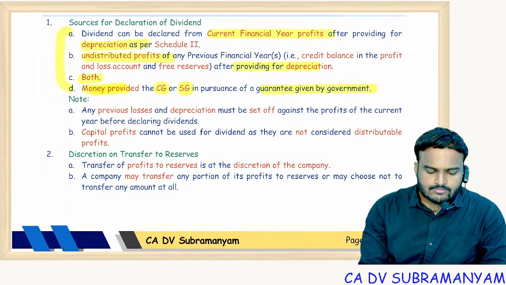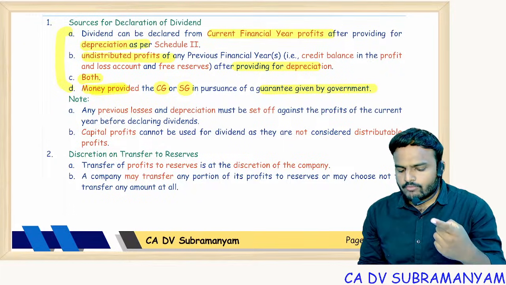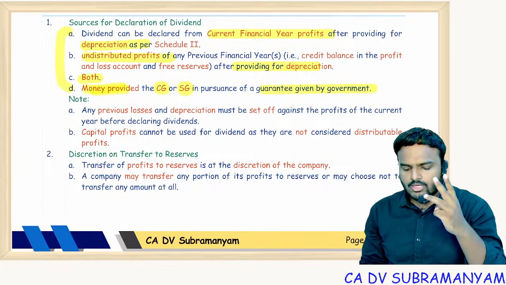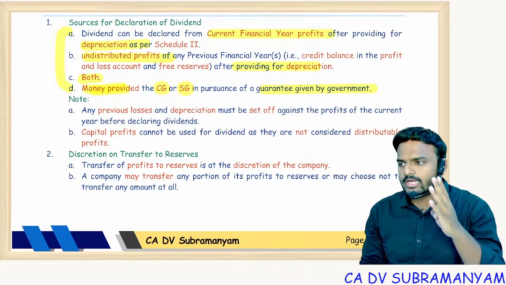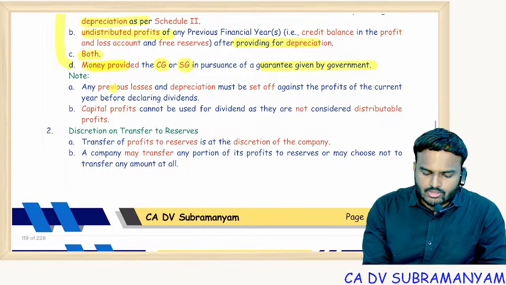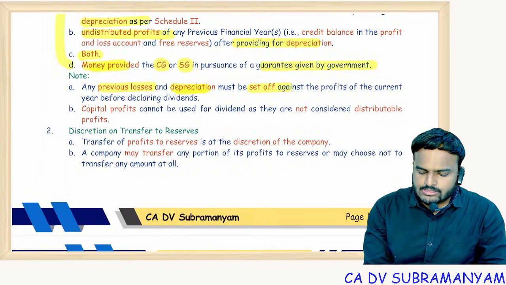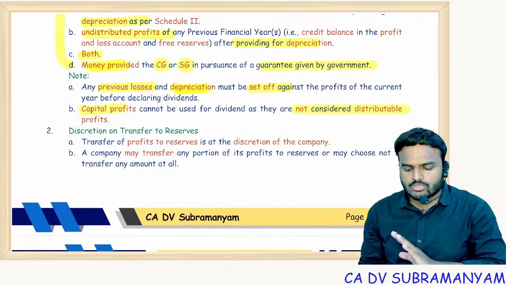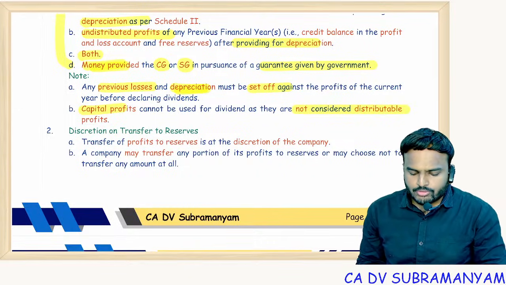So for us, a total of 4 sources are there: current year profits after providing depreciation, undistributed profits after providing for depreciation, both, and money provided by the CG or SG. Next one, current year losses or previous year losses and depreciation must be set off. Capital profits are useless. Capital profits are not considered as distributable profits.